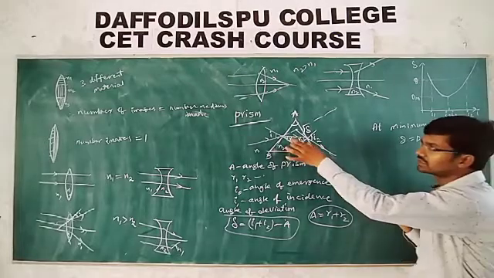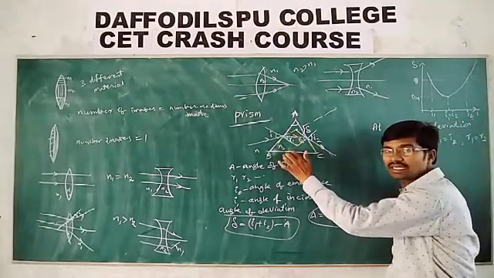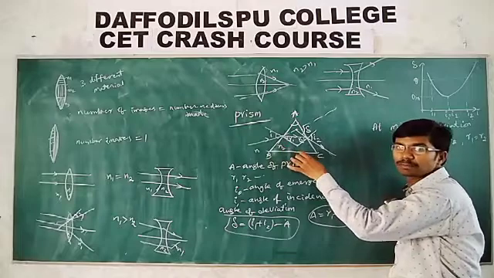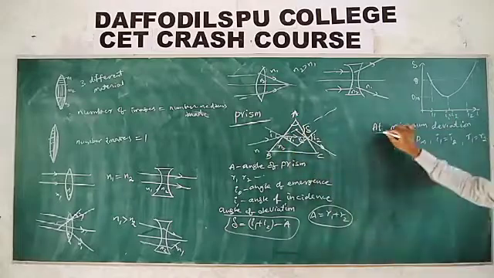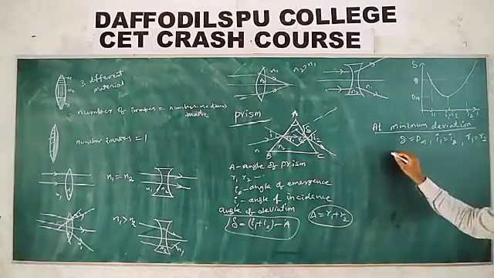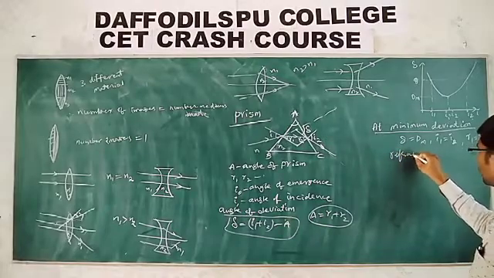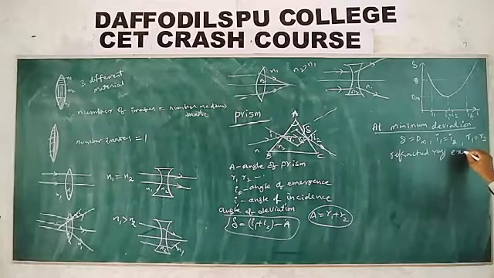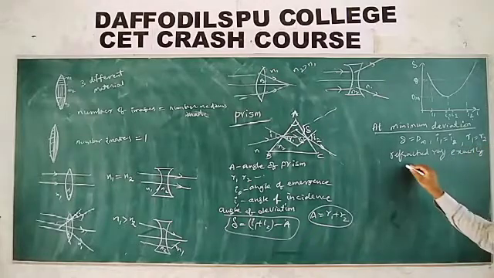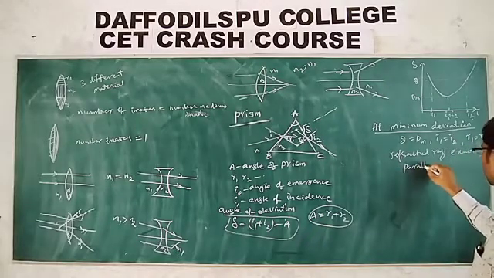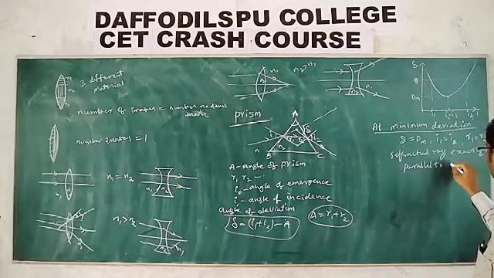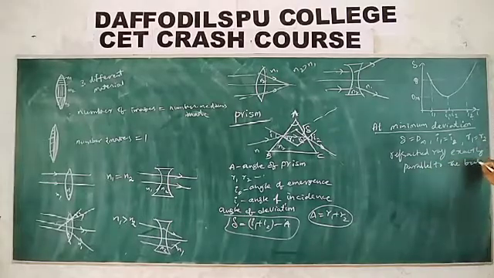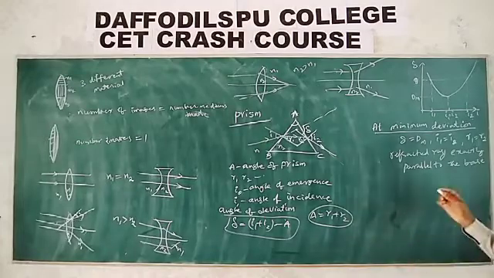And remember, the refracted ray is exactly parallel to the base of the prism only at minimum deviation.